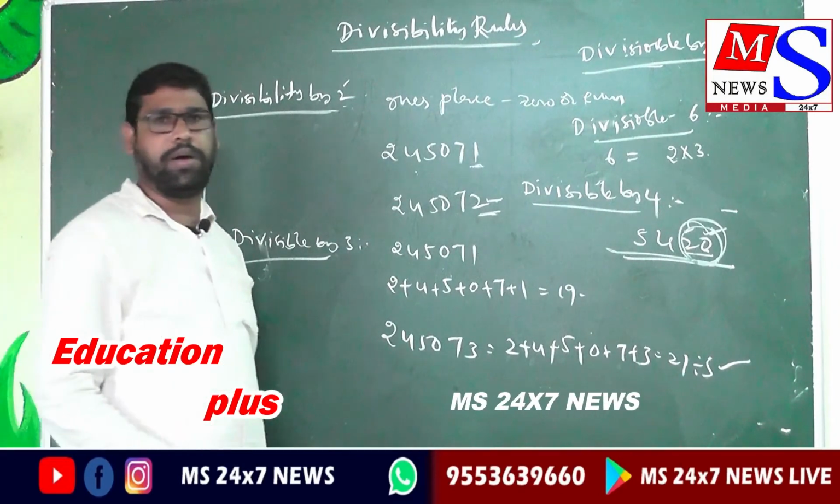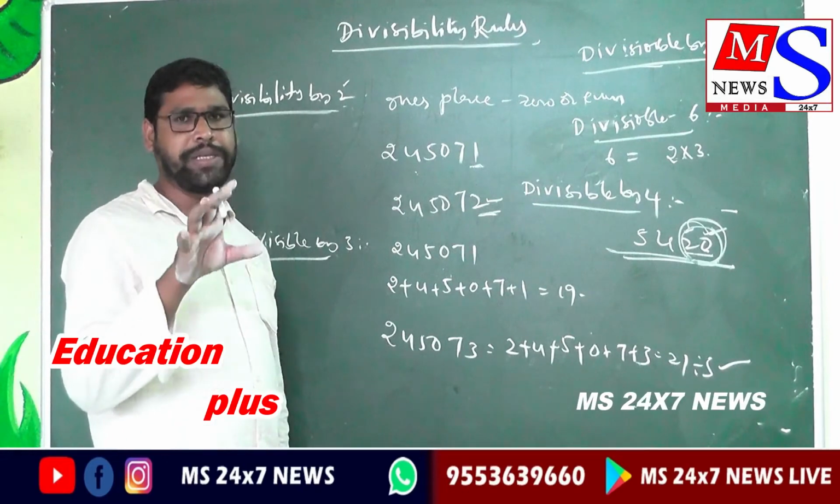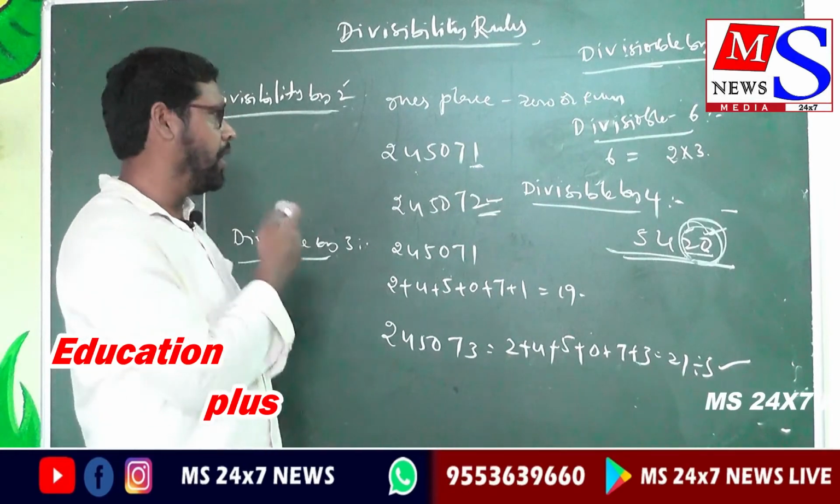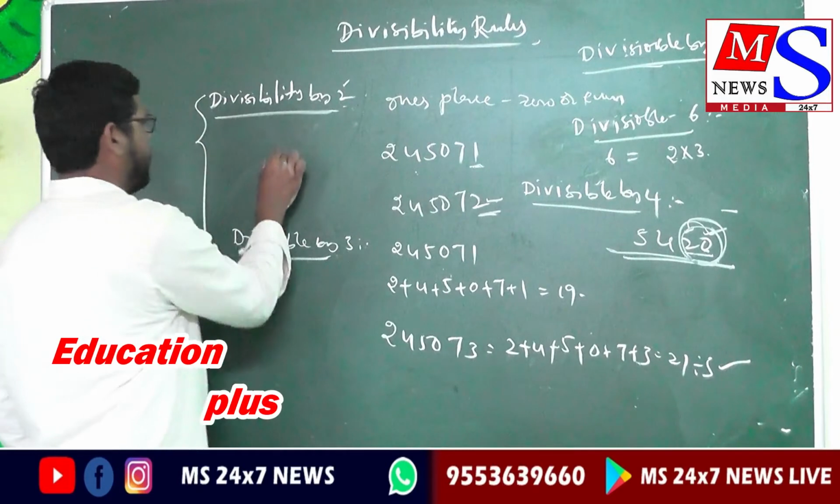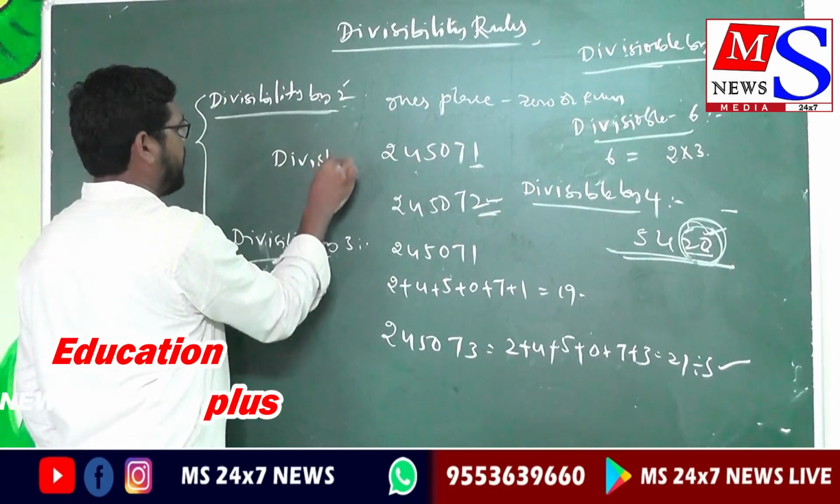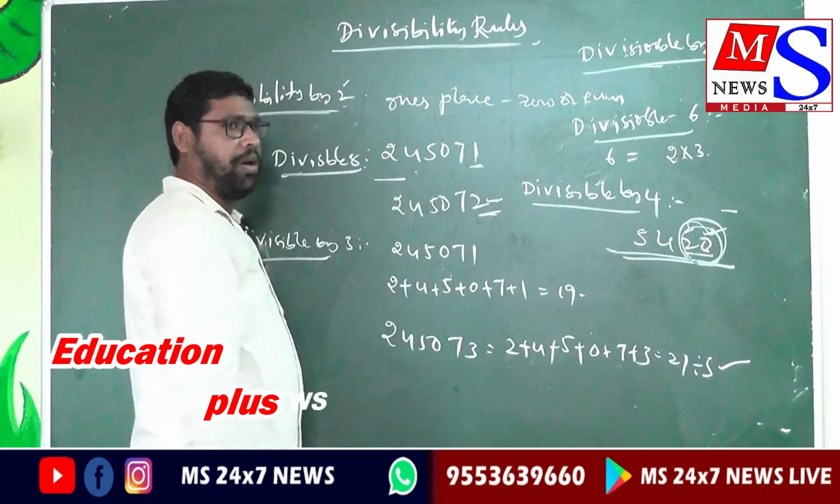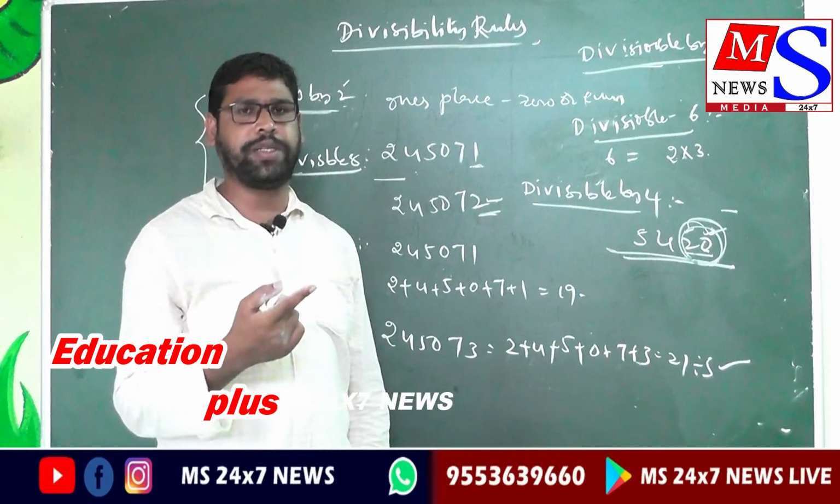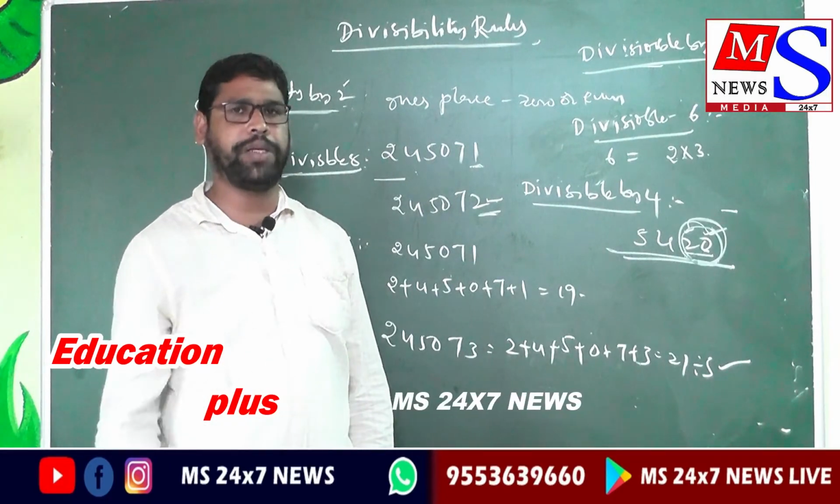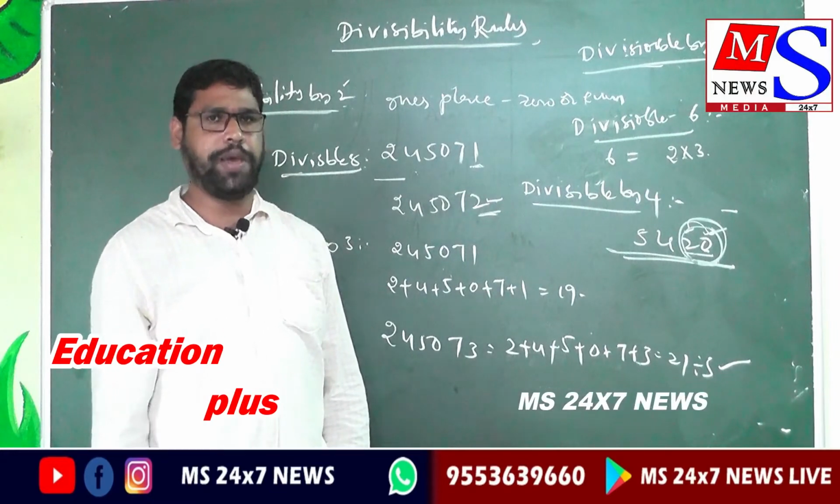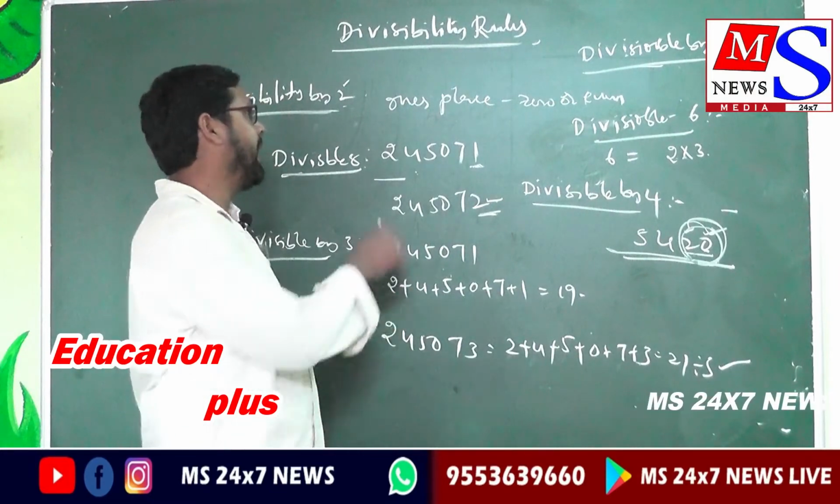Divisibility by 7 has some conditions, which we will discuss later. Next, divisibility by 8. If the last 3 digits form a number divisible by 8, then the entire number is divisible by 8.